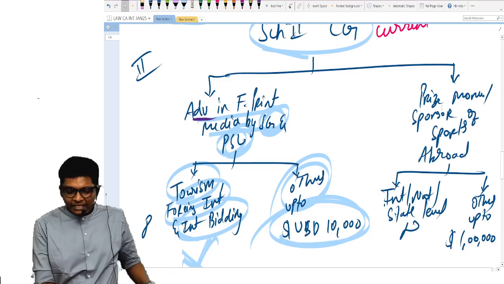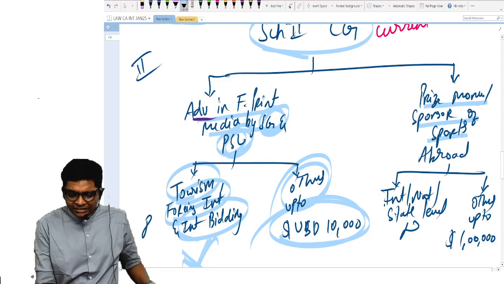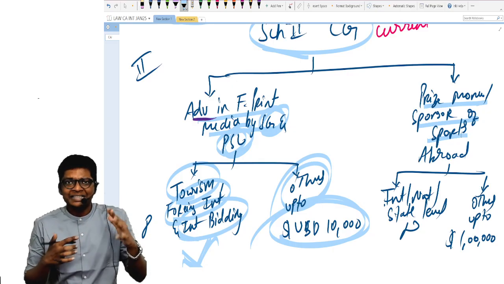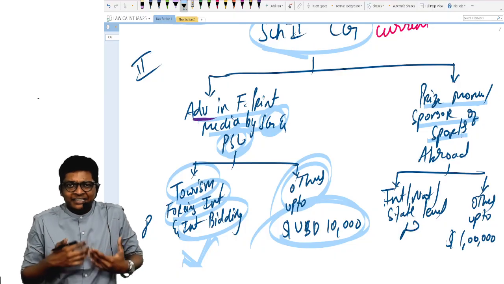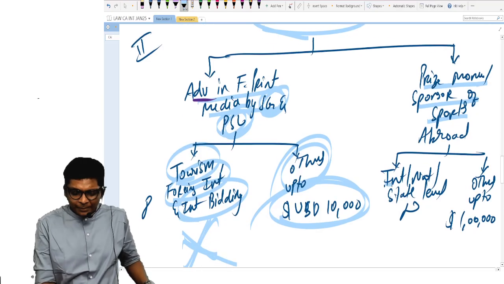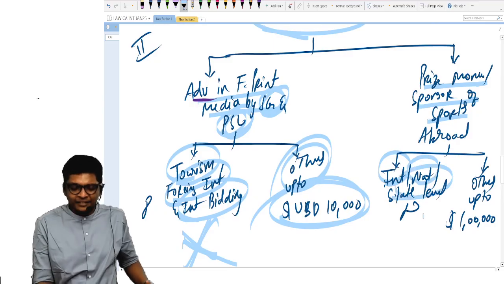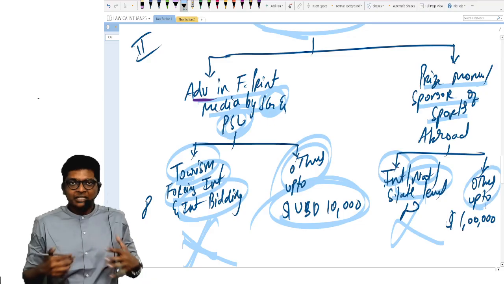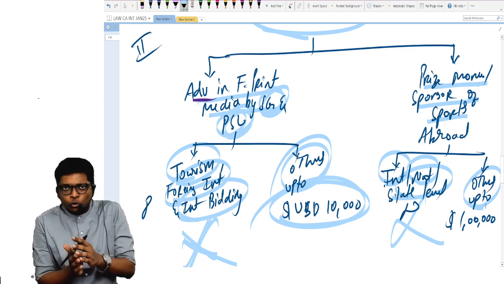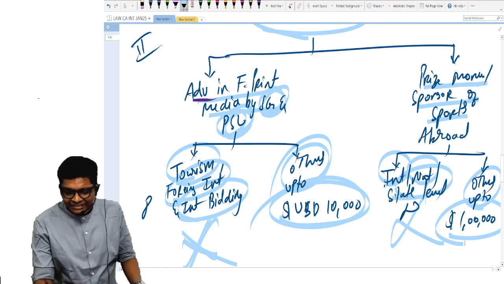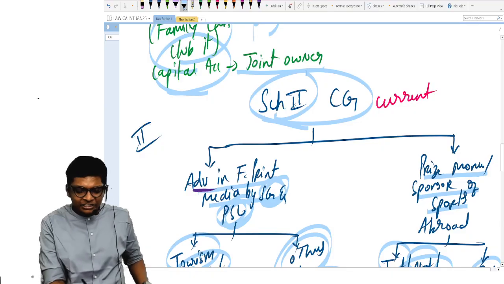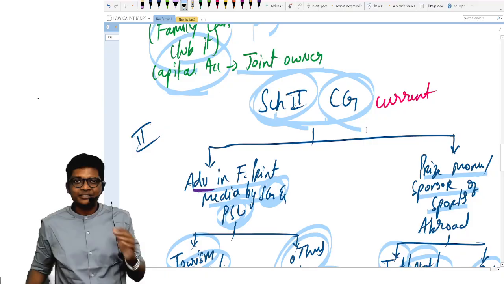If it is for other purpose, then US dollars up to 10,000 is allowed. Beyond this, you have to get permission of central government. One more limit here. If it is prize money or sponsorship of sports happening abroad, India conducted World Cup in US, ICC and BCCI together conducted. Is there any limit of how much you can spend? Absolutely nothing. If it is conducted by international, national or state level, there is no limit. Others, let's say your coaching institute or your college is conducting a football tournament for you in Sri Lanka or in Japan, in that case up to 1 lakh US dollars you can withdraw. These are the only two limits in schedule 2 where central government approval is required.